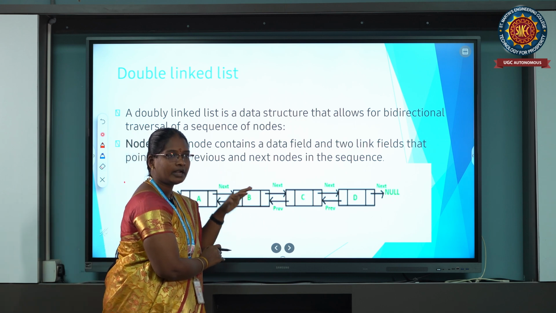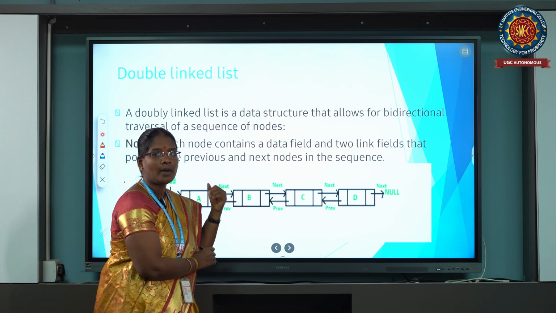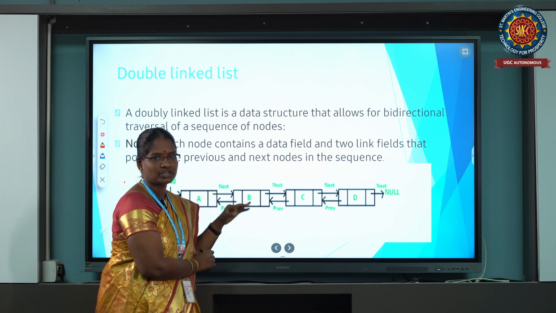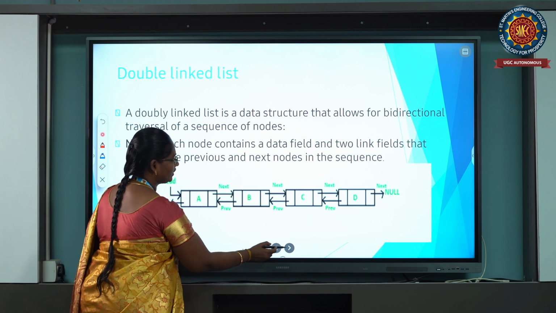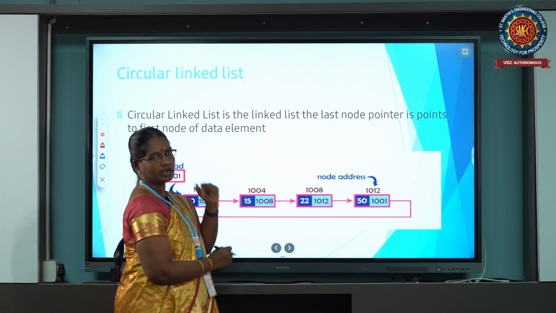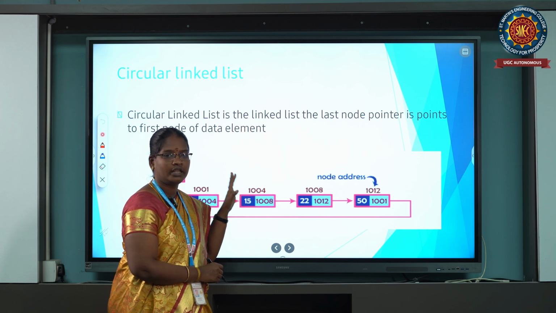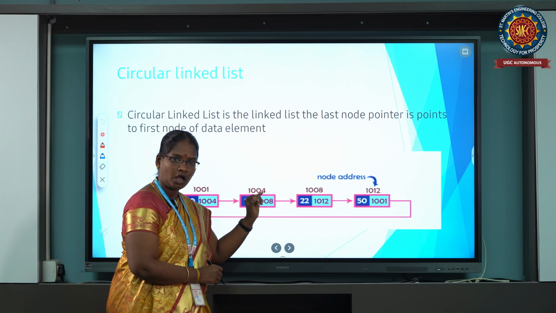For the doubly linked list there are some operations: insertion, deletion, and searching. After the doubly linked list comes the circular linked list. What is a circular linked list? Likewise, it is a linked list in a linear sequential order.